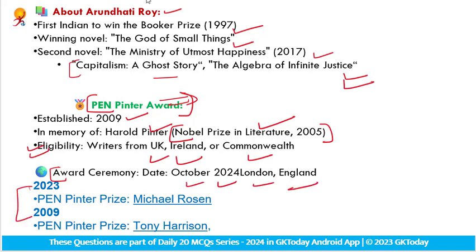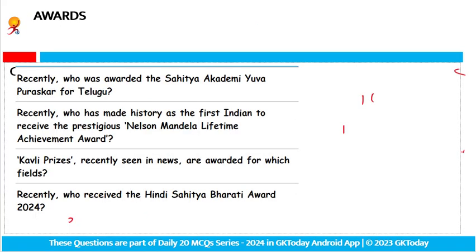The last winner of the Pen Pinter Award, in 2023, was Michael Rosen, and in the first edition, in 2009, the establishment year, it was won by Tony Harrison. So simply remember that in 2024, Arundhati Roy has been awarded this prestigious award, the Pen Pinter Award. Let's move to the next one.